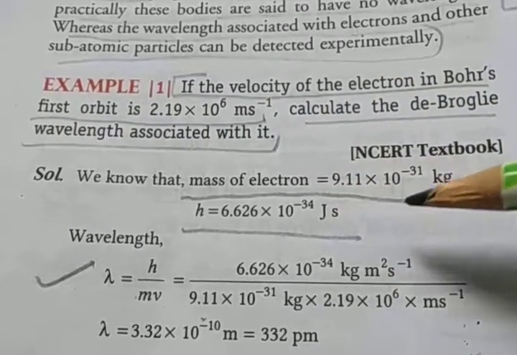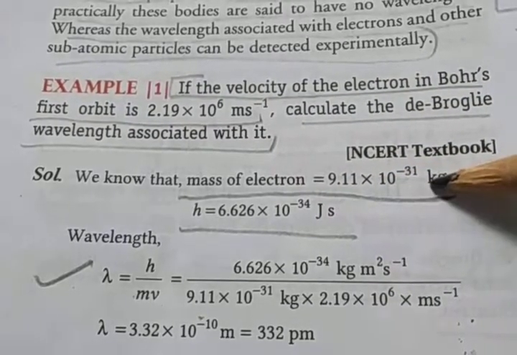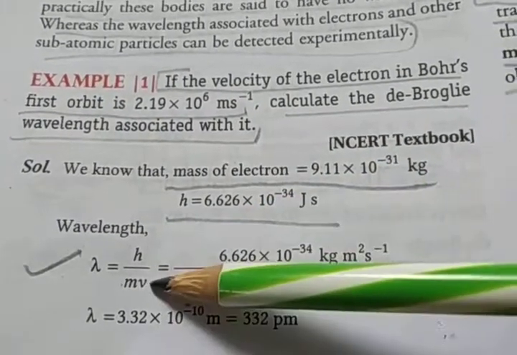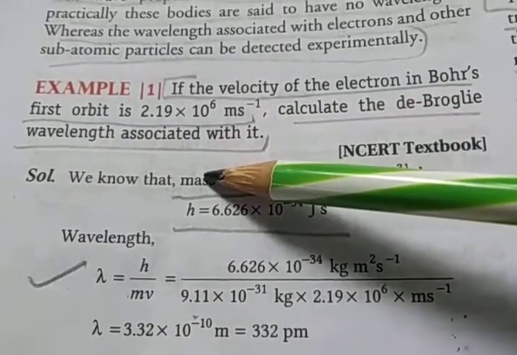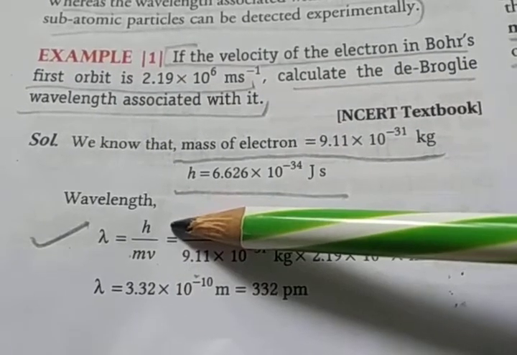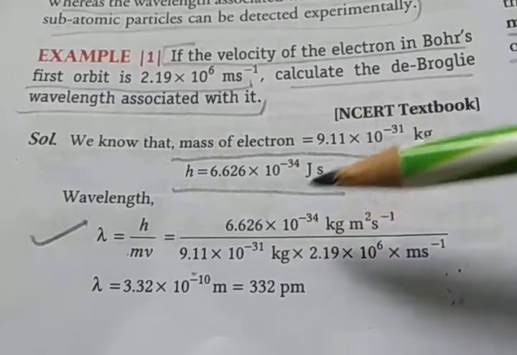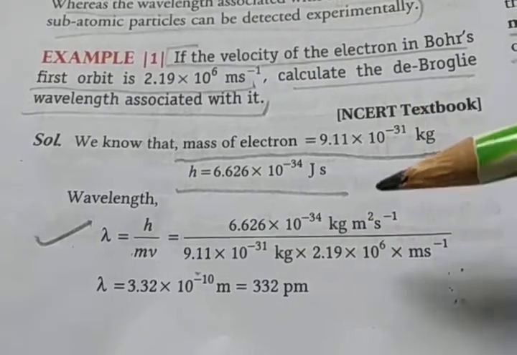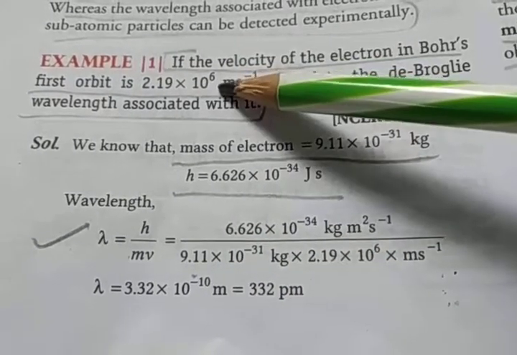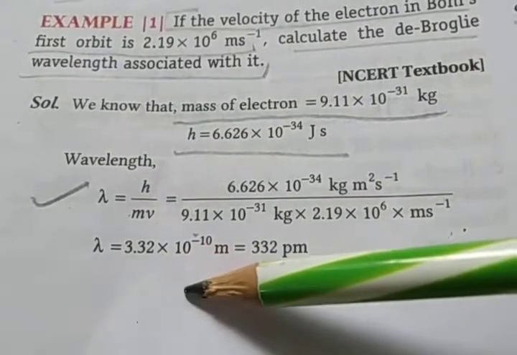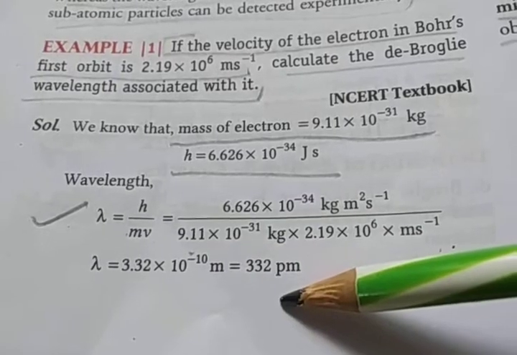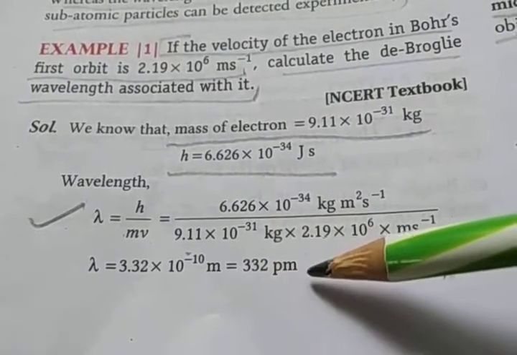The mass of the electron is 9.11 into 10 to the power minus 31 kg, and the Planck constant value h is as given. According to the de Broglie equation, lambda is equal to h upon mv. Here h is the Planck constant, its value is 6.626 into 10 to the power minus 34, m is the mass of the electron, and v is the velocity given in the question. So calculate: lambda comes to 3.32 into 10 to the power minus 10 meter, but convert it into picometer, so divide by the value.